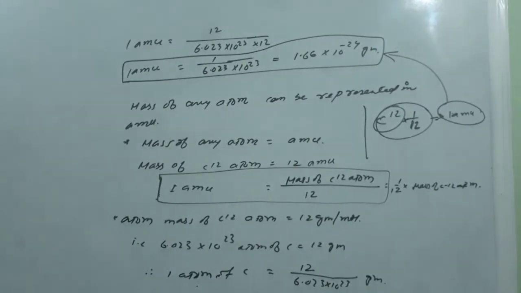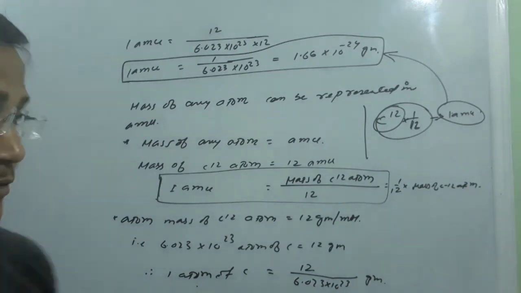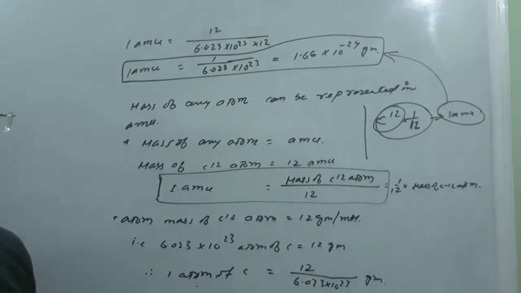And this is not the hardest one also, okay? But you just have to understand what exactly we are talking about, 1 AMU, okay? So this is the very simple thing. I hope you guys have understood. If anyone of you has a problem, then you can discuss with me. Okay, so 1 AMU is what we can say.